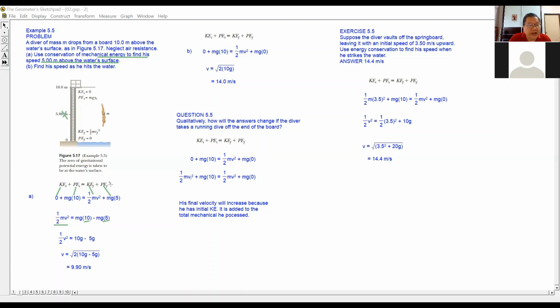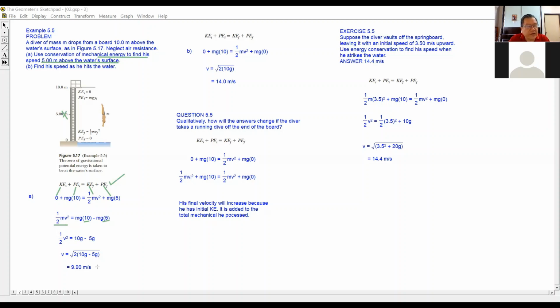Initially the equation is like this, right? Total energy before equals total energy after. When we rearrange the equation, it becomes something like this. So from this equation, we see that it is independent of the mass. The m can cancel off. So when you cancel off all the m, the half v squared is 10g minus 5g.